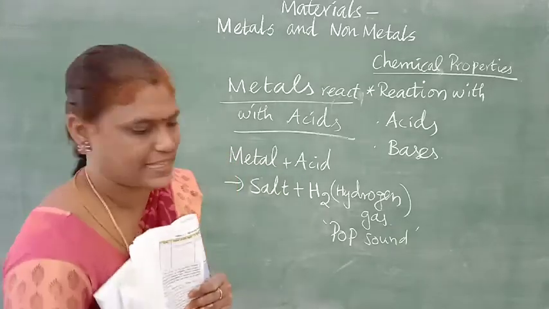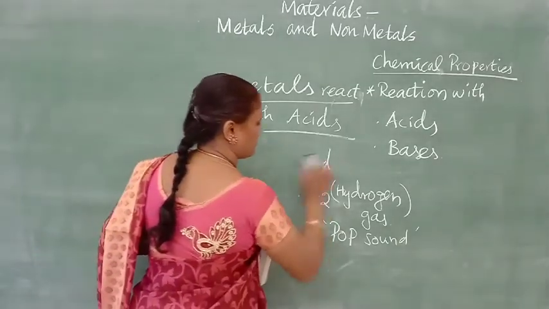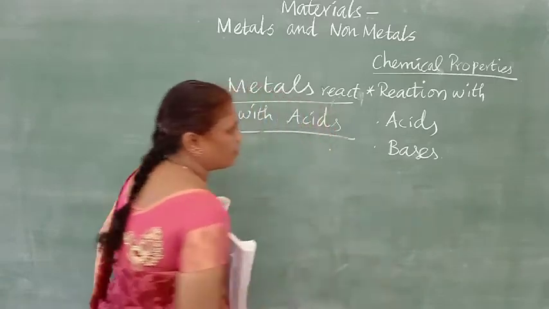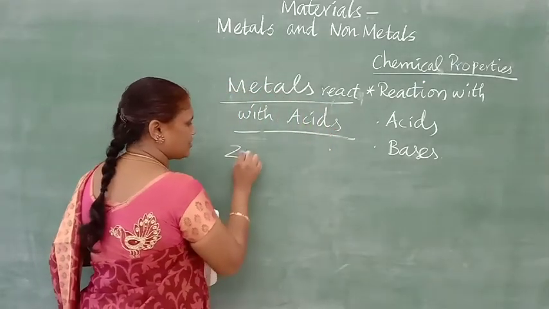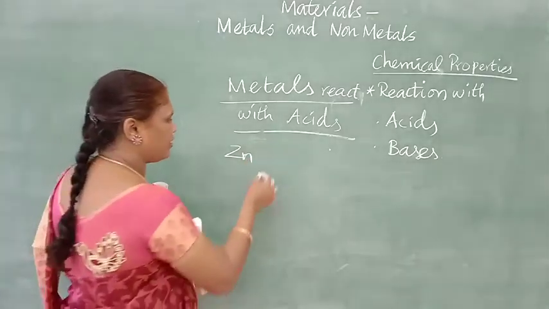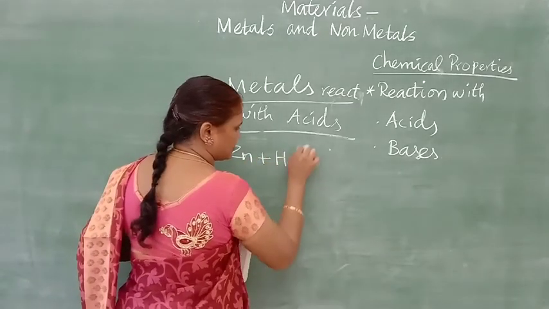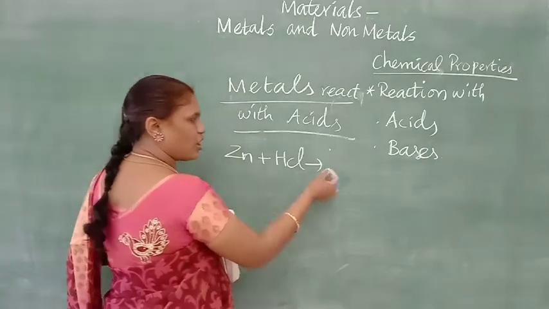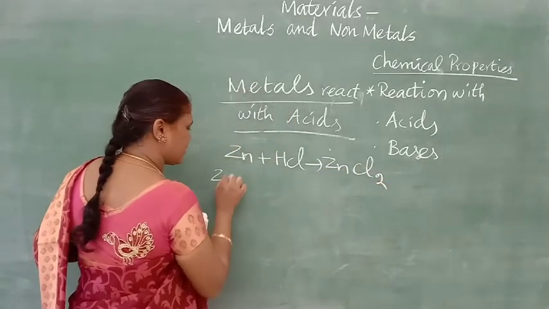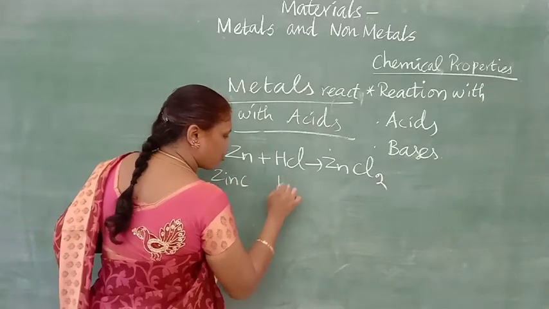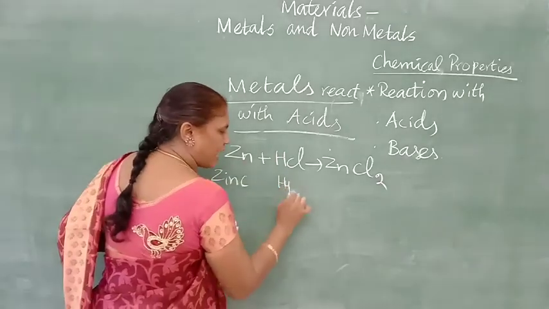Okay, let us see some examples for that. For example, I am just putting zinc in hydrochloric acid. It gives zinc chloride. Zinc is the metal, and it is hydrochloric acid.